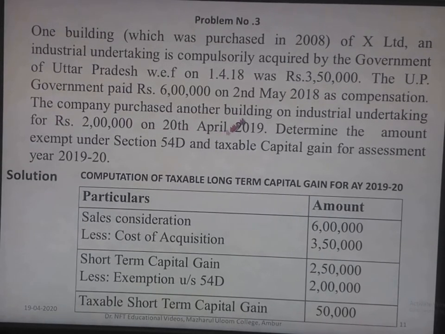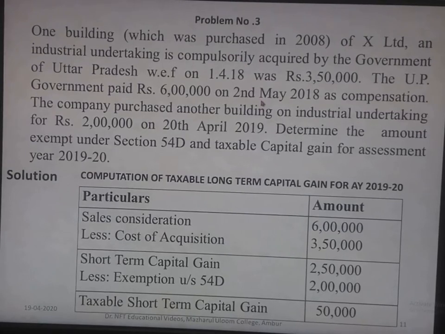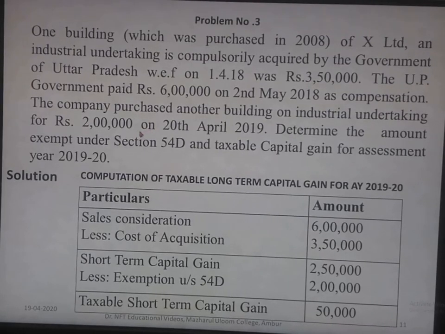The company purchased another building for an industrial undertaking for rupees 2 lakh on 20th April 2019. So here, within a year of the sale itself, which we consider to be the deemed sale because it was compulsorily acquired by the government, a new industrial building has been purchased for the purpose of the industrial undertaking.